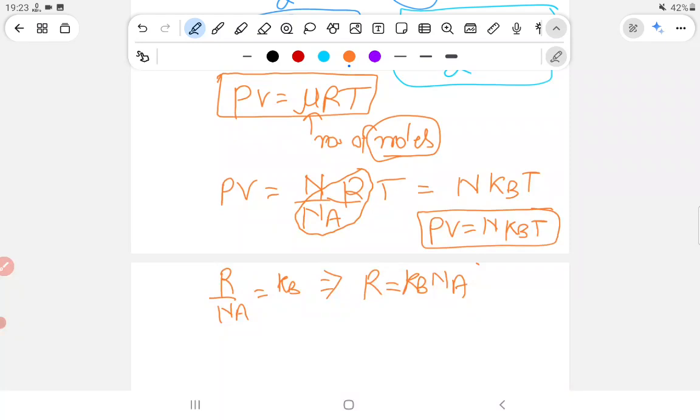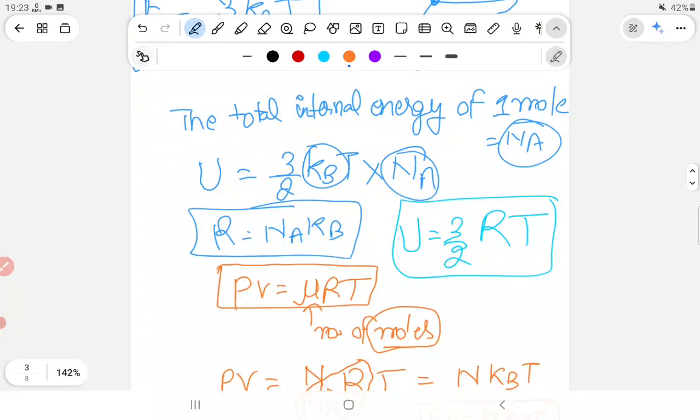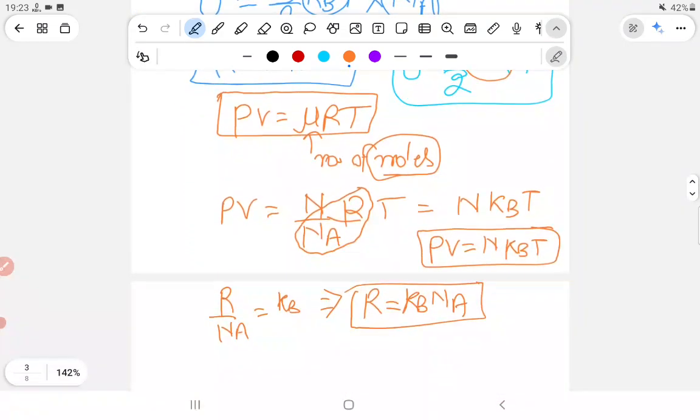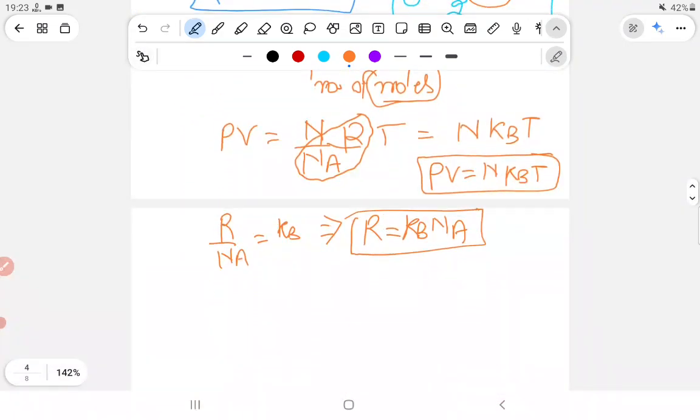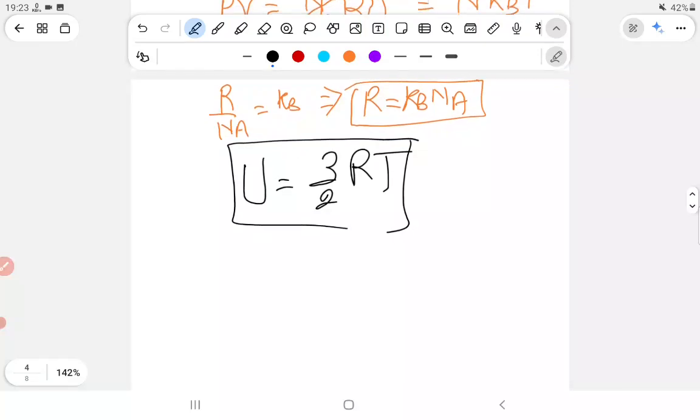That is why I have just replaced this kB into Na by R. So the energy associated with the monoatomic molecule is U equals 3/2 RT.